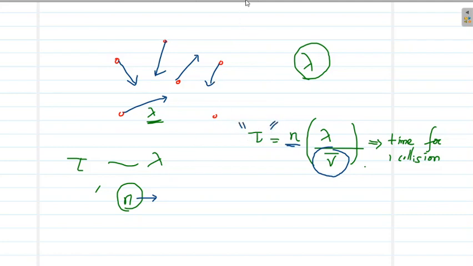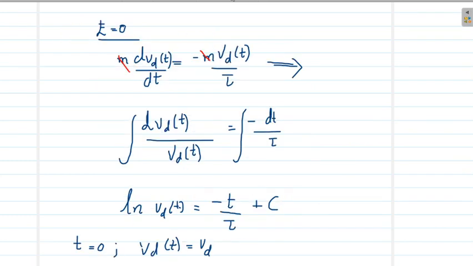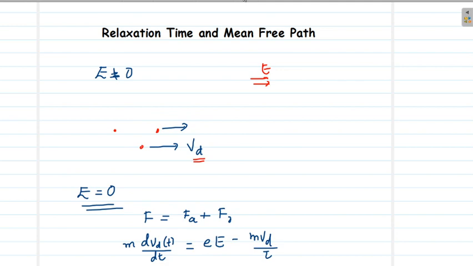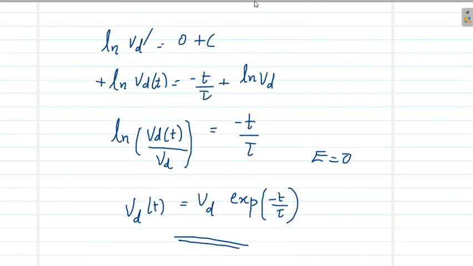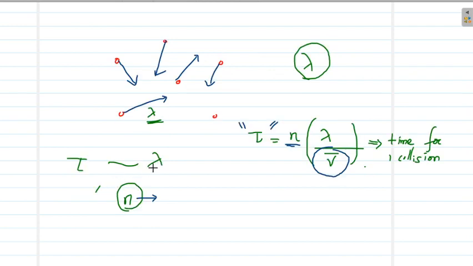So in this session, we have broadly understood the concept of drift velocity, then from that the relaxation time too, and finally the mean free path and its mutual relation. Hope you have understood the portions. Thank you.